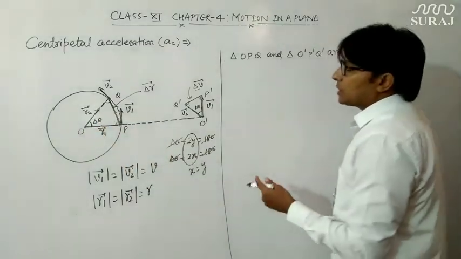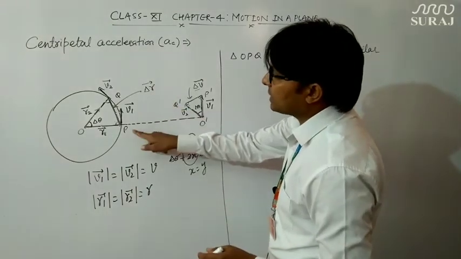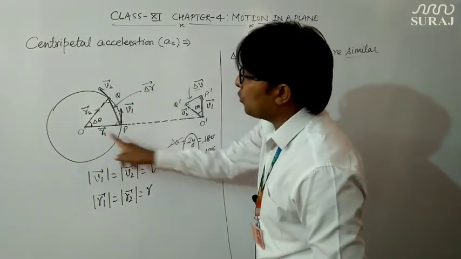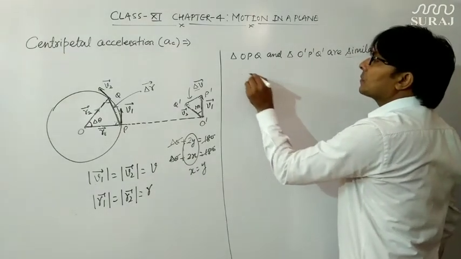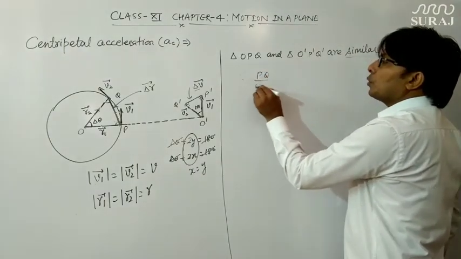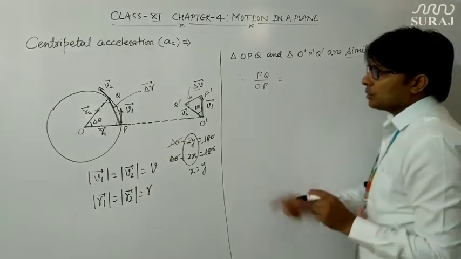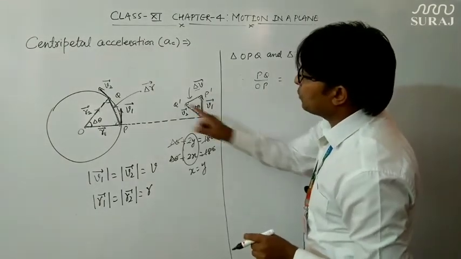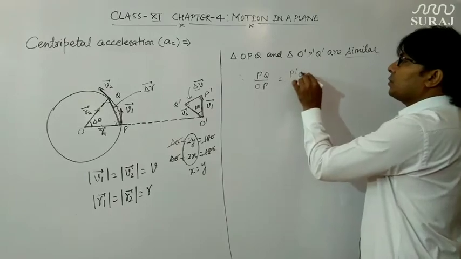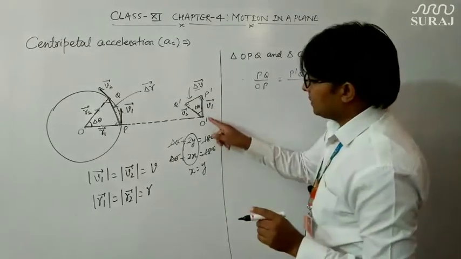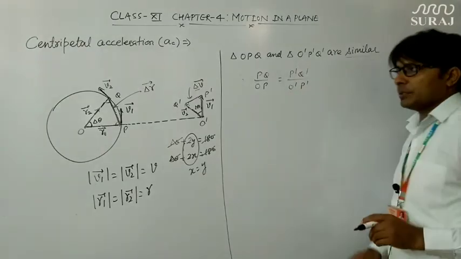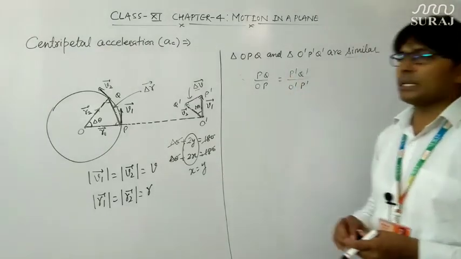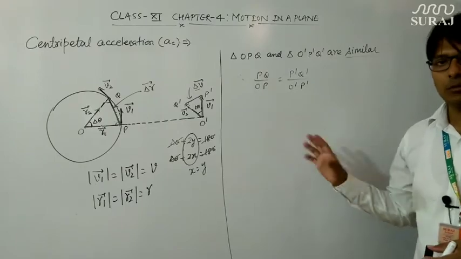So the ratio PQ upon OP is equal to P dash Q dash upon O dash P dash. If these two triangles are similar, then the ratio of their corresponding sides will be the same.